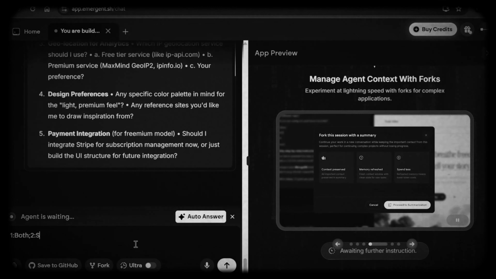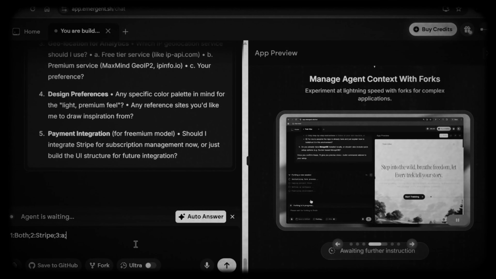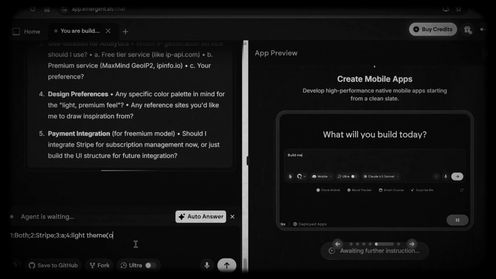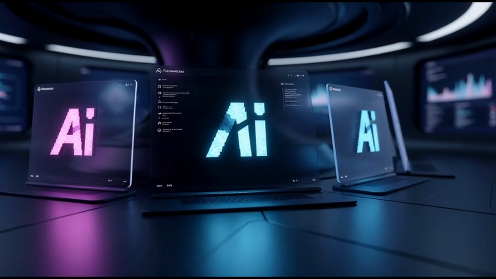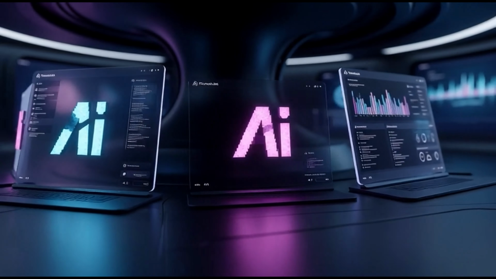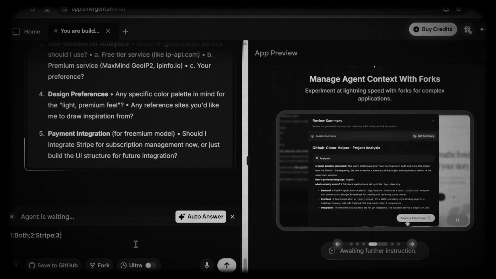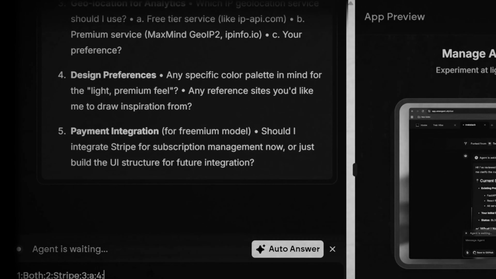With Emergent, the experience was different. When the agent starts running, it doesn't just move forward silently. It pauses and thinks. While building, it asks the questions that actually matter. Not randomly, but at the right moment. That's the key difference. Other tools expect you to already think like a product builder. Emergent assumes you're learning as you build, so instead of guessing, you make decisions while the app is forming. That's when it clicked for me.